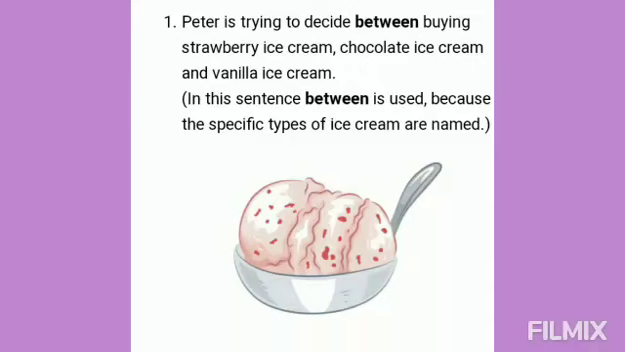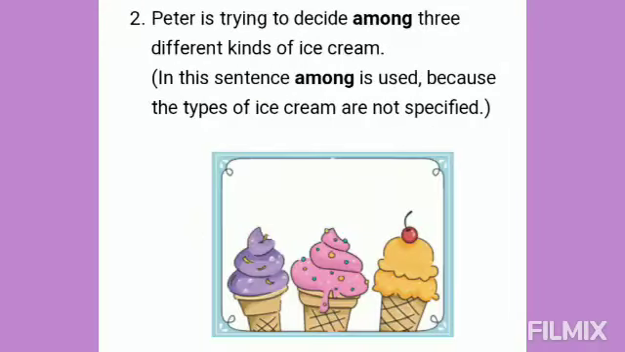Peter is trying to decide between buying strawberry ice cream, chocolate ice cream, and vanilla ice cream. In this sentence, between is used because the specific types of ice creams are named. Peter is trying to decide among three different kinds of ice cream. In this sentence, among is used because the types of ice creams are not specified.